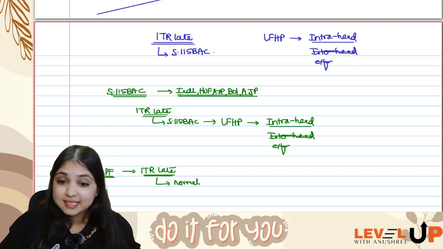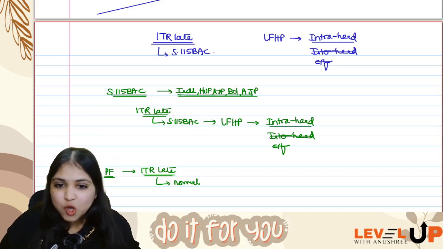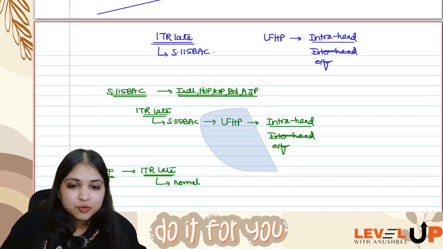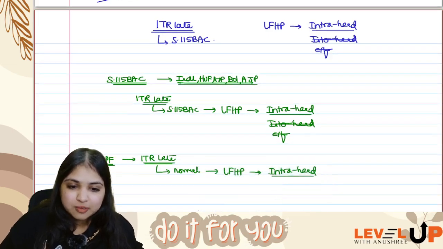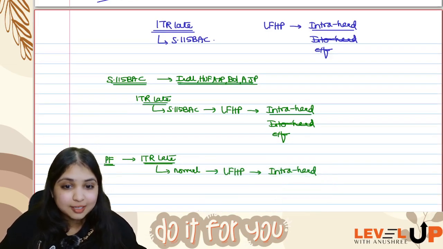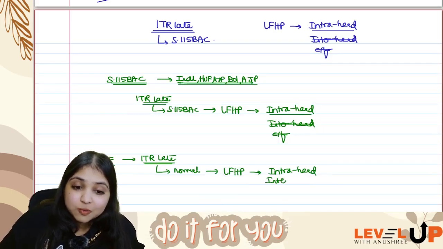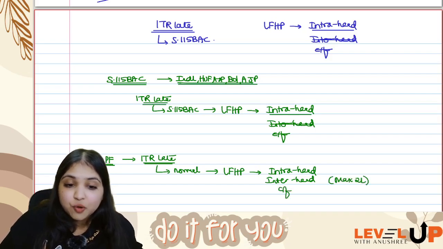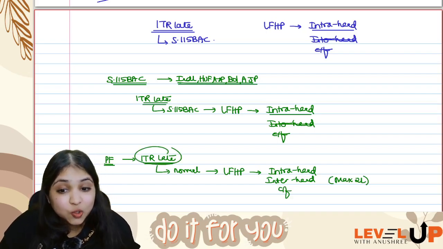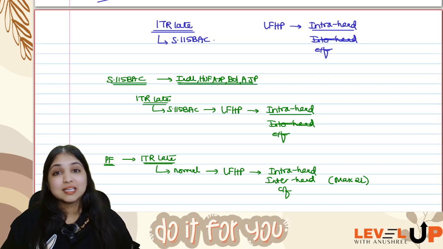Here if you have any loss from house property, what can you do? You can do intra-head adjustment. You can do inter-head adjustment also, but maximum how much? Maximum only 2 lakhs, and you can carry forward to the next year also. Even though you have filed your ITR late, you can still carry forward loss from house property.